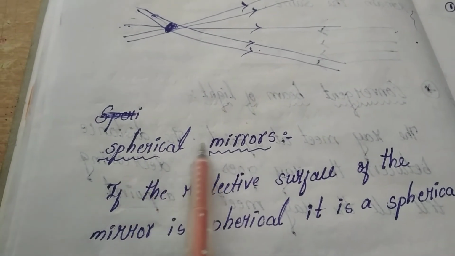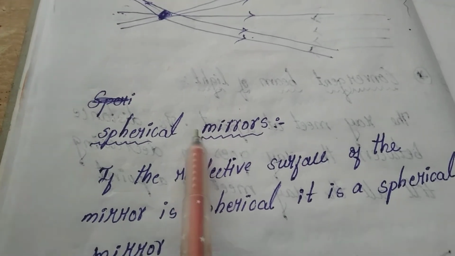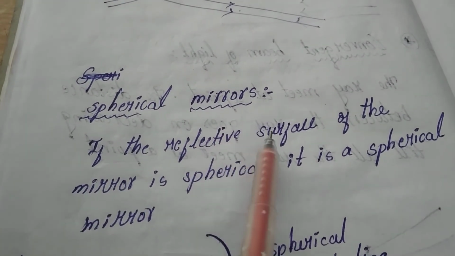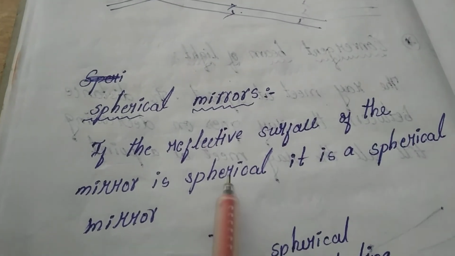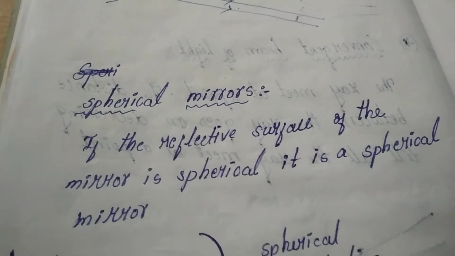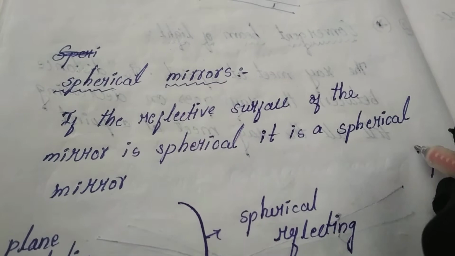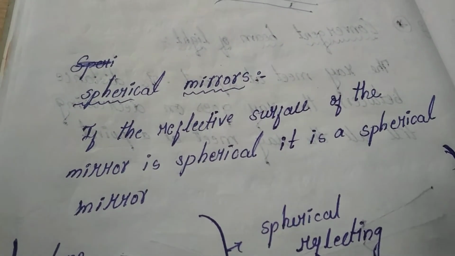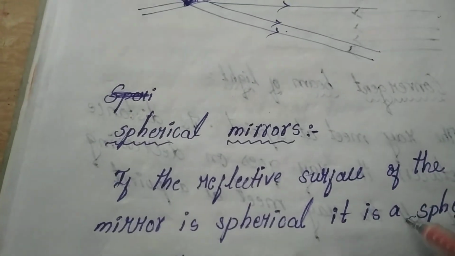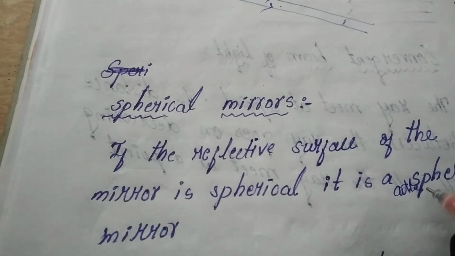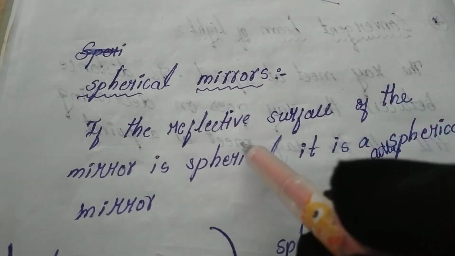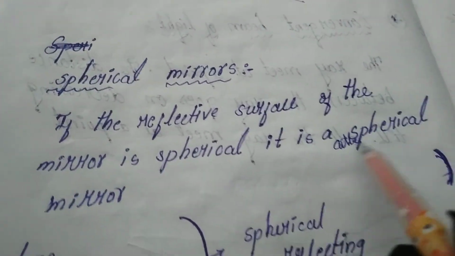Let's see one more topic in our lesson. What is that? Spherical mirror. What is a spherical mirror? If the reflecting surface of the mirror is spherical, it is called a spherical mirror. Spherical means curved, having a curved surface.